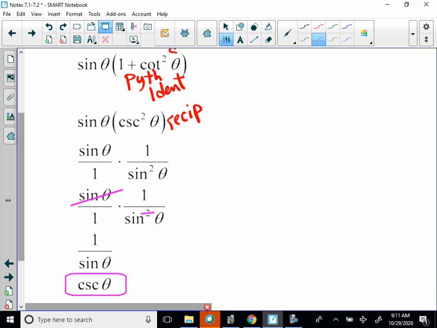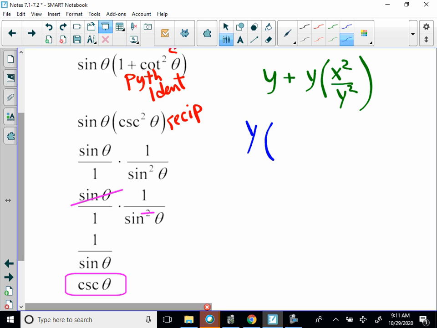Now, the original problem was sine theta plus sine theta times cotangent squared theta, so it was y plus y times x squared over y squared. That was the first. So if I see that expression algebraically, the first thing I'm going to do is try to factor out y.